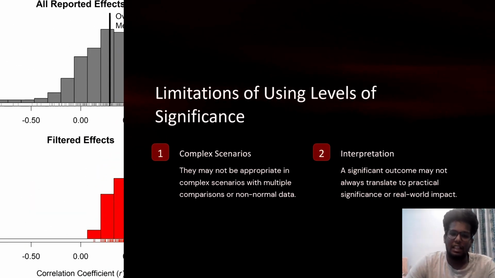Now we can see the limitations of using level of significance. First, complex scenarios. They may not be appropriate in complex scenarios with multiple comparisons or non-normal data. Second is interpretation. A significant outcome may not always translate to practical significance or real-world impact.